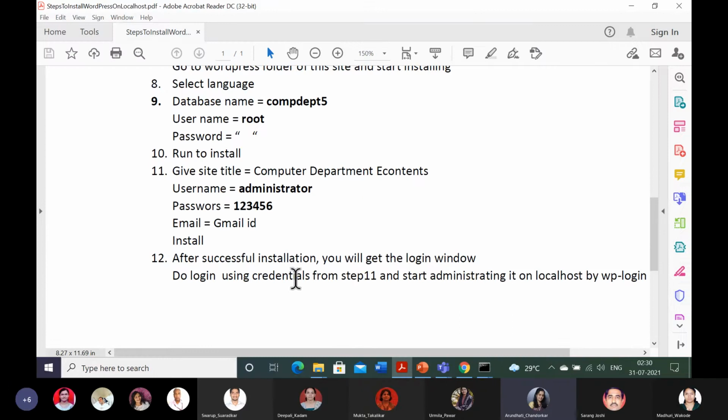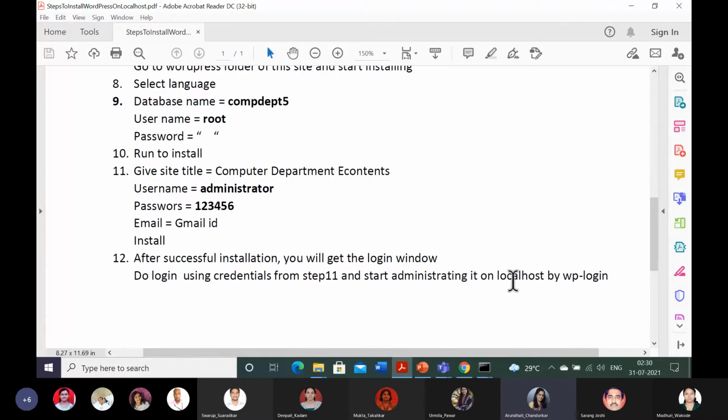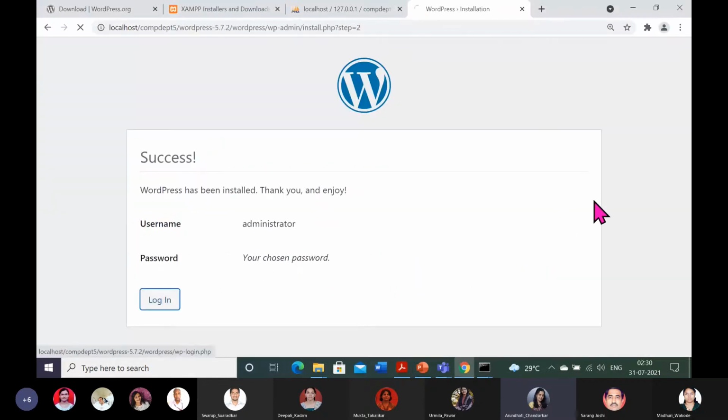After successful installation, you should get the login window. We have got the login window, and now log in using our credentials from step 11, that is administrator and 123456 on the localhost, and start administrating your site on WordPress using WP login. So now I will log in.